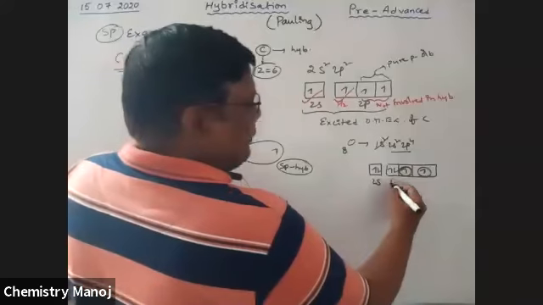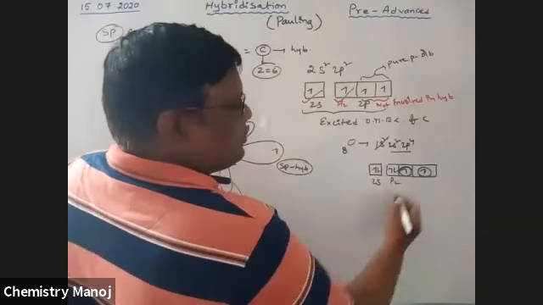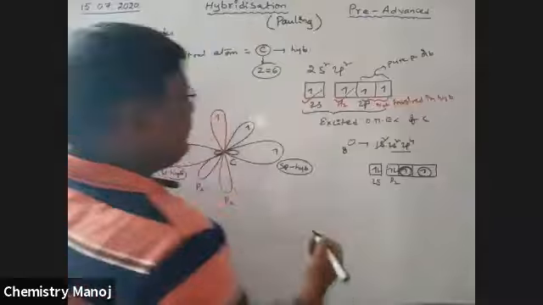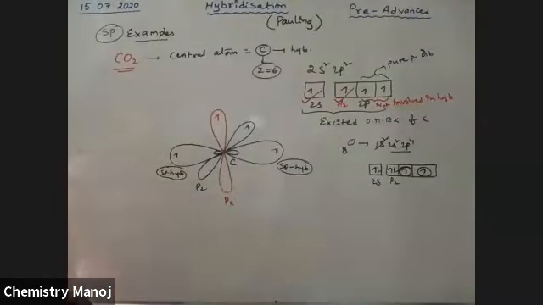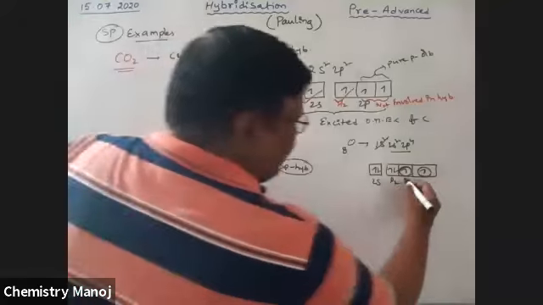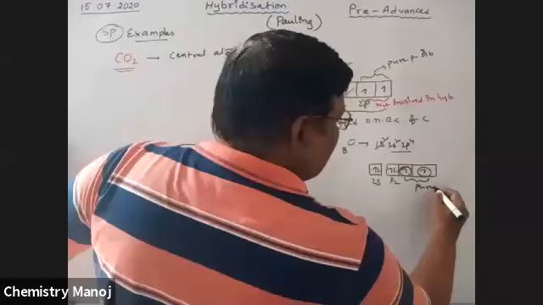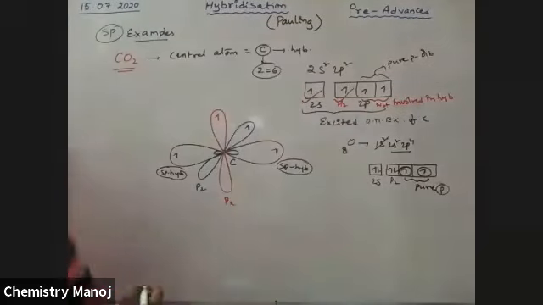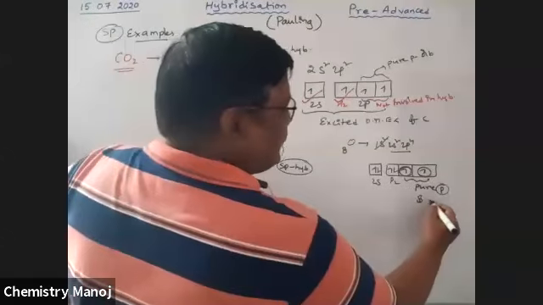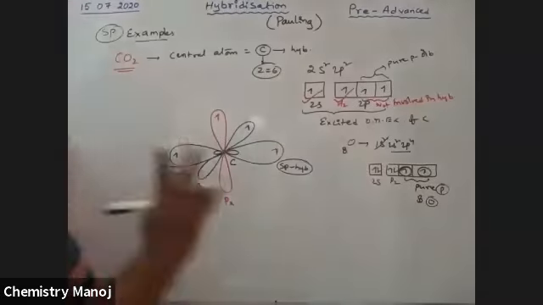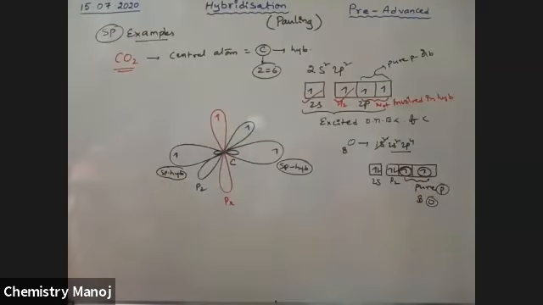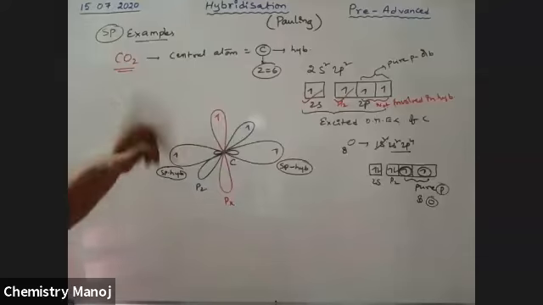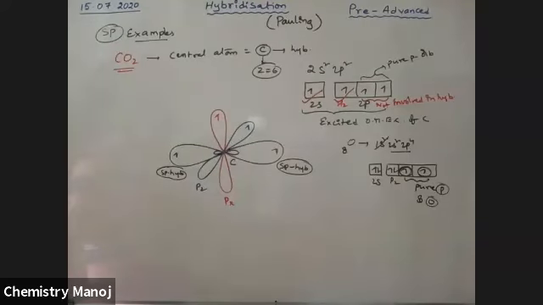So let it be pz, and this is px and py. So these are pure p orbitals of oxygen. One oxygen has two pure p orbitals, and two oxygens are there. So the first oxygen has two pure p orbitals, and the second oxygen also has two pure p orbitals.